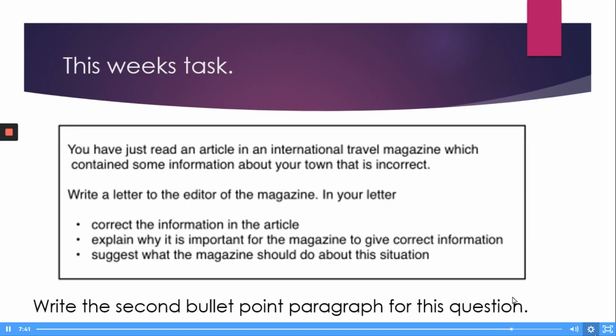So that brings us on to this week's task. This week's task is to write the second bullet point paragraph for this question. So just for those people who have a tendency of answering the entire question, we don't want you to answer the entire question. We're just writing the second bullet point paragraph for this question. So put your answers to this task in the comments below this video. Then I will look at them next week, and I will give you some global feedback for them, which, as I previously mentioned, you can find the link for that global feedback under this video next week.